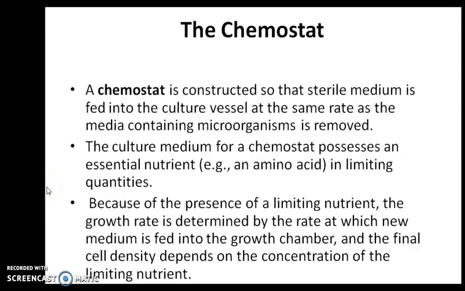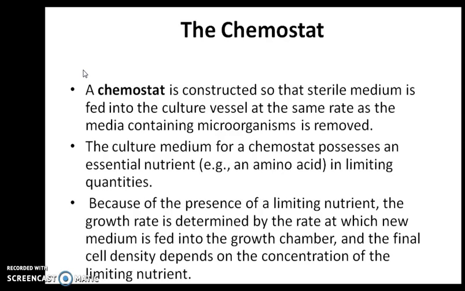A chemostat is constructed so that sterile medium is fed into the culture vessel at the same rate as the media containing microorganisms is removed. We know that a culture medium consists of all the essential nutrients that are required for the growth of microorganisms. The culture medium for a chemostat possesses an essential nutrient in limiting quantities.